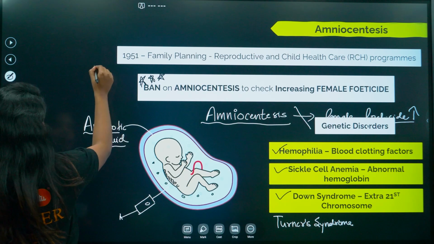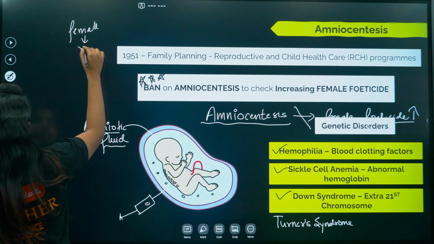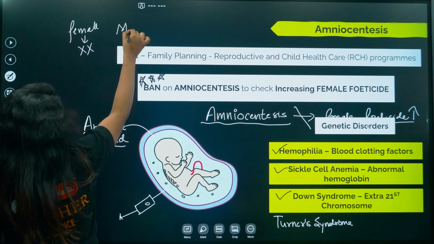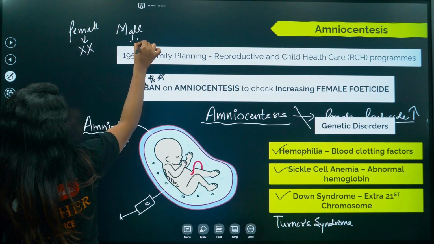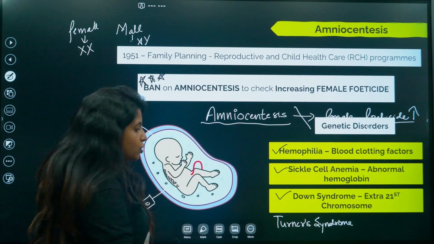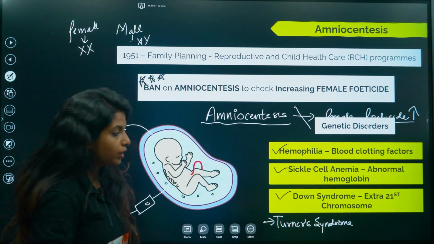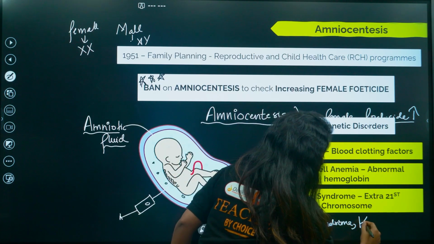So females usually have XX chromosomes. Okay, I'll write it here. Females have XX chromosomes and males have XY chromosomes. So basically over here one X chromosome is not there, which is why this particular disorder is caused, which is known as Turner syndrome. Okay. Now apart from that, there is Klinefelter syndrome.